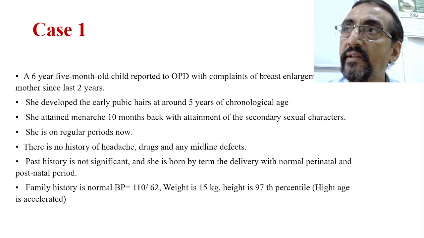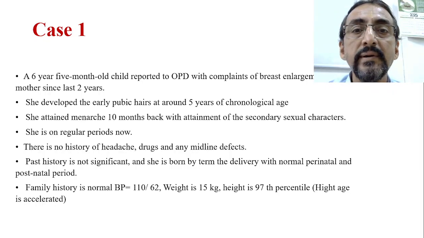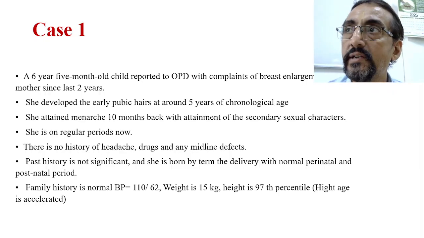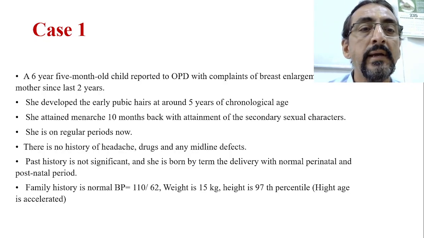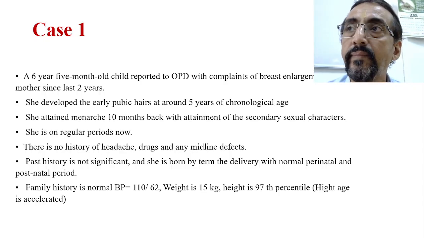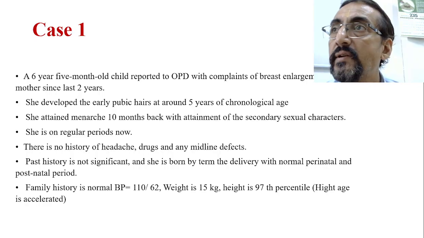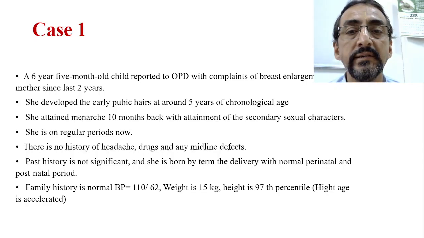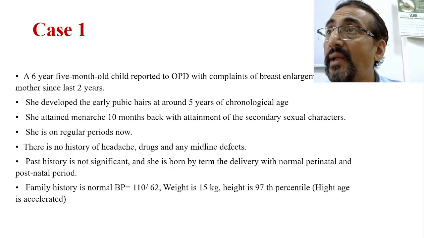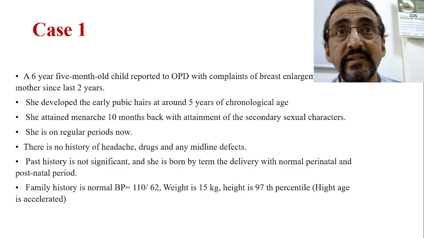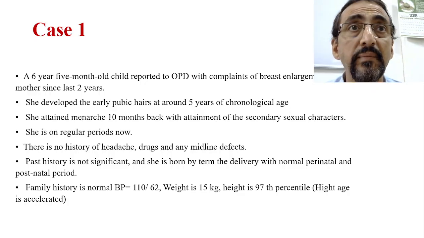See, first the breast changes happened around the age of 4 years. Around the age of 5 years, the adrenarche happened. Around the age of almost 6 years, the menarche started. One thing is very clear, everything is coming fast, earlier than the expected period.